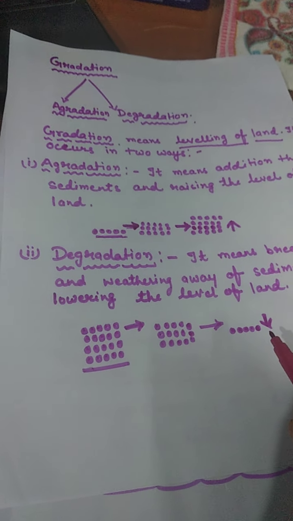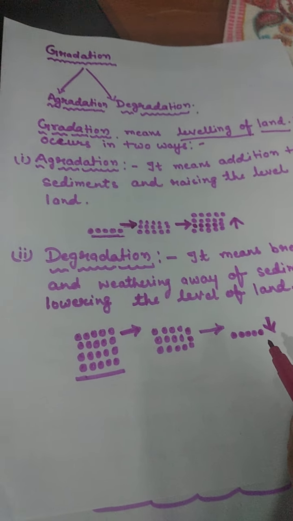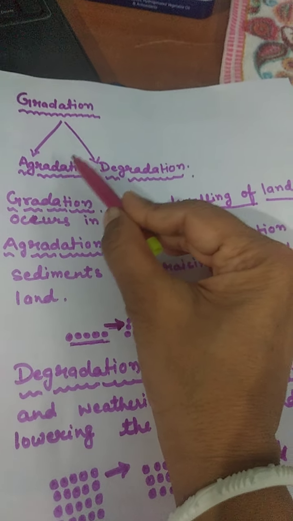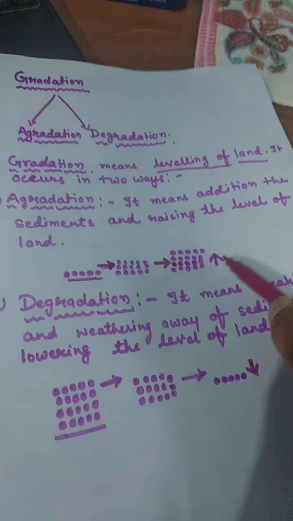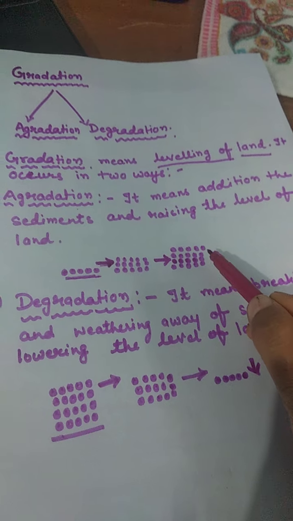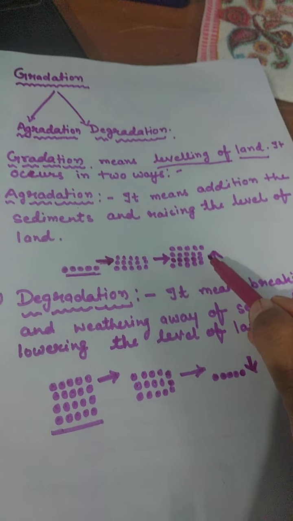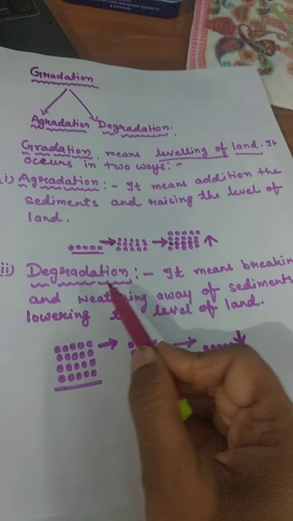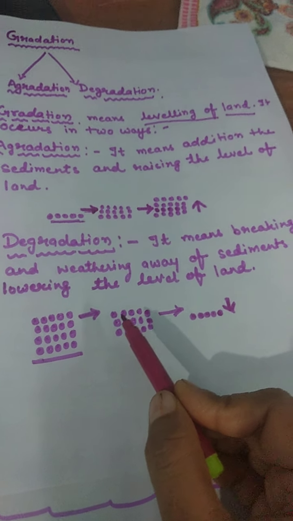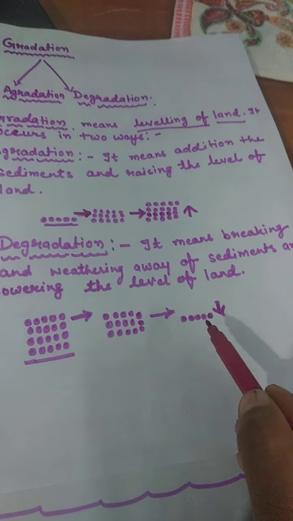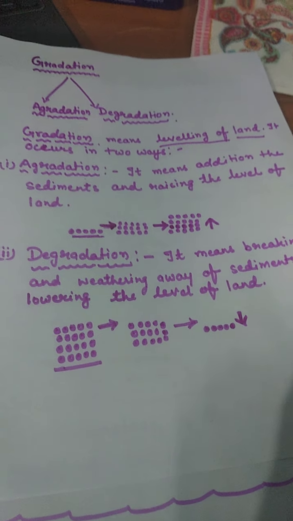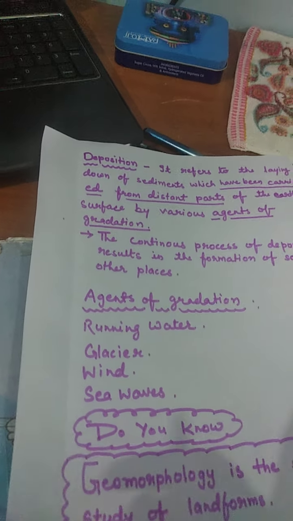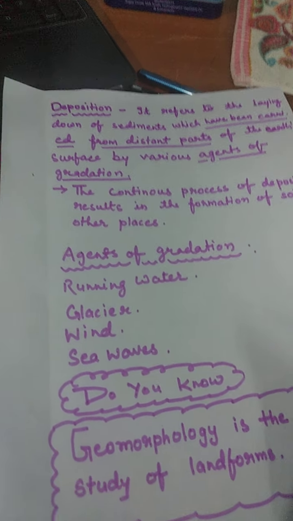So this is gradation. Again I am going to repeat it. Two types of gradation, aggradation, degradation. Aggradation means add sediments and raise the level high. Degradation means wearing away the sediments and lowering the level of land. So this is called gradation, aggradation and degradation. So that weathering and gradation is clarified to you.